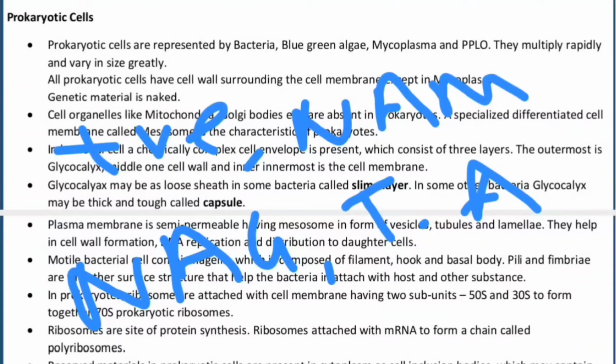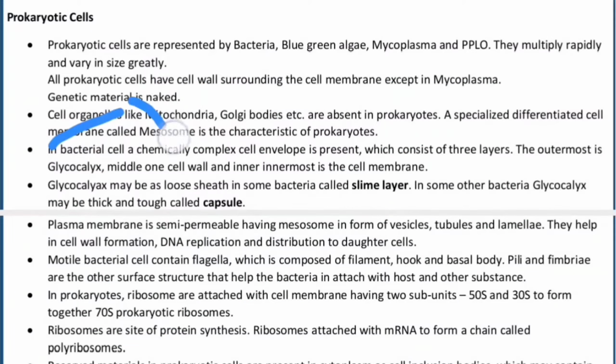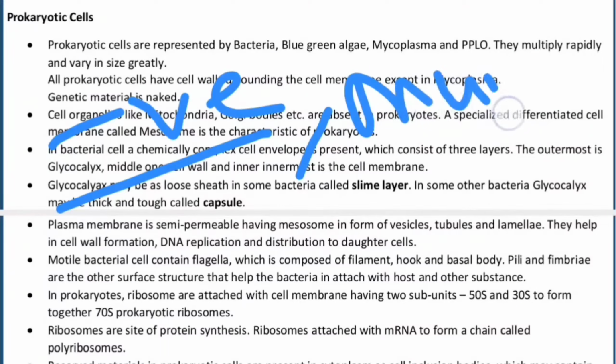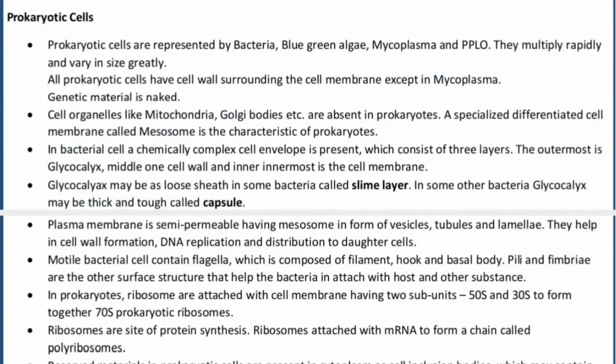NAM stands for N-acetyl muramic acid, NAG stands for N-acetyl glucosamine, and then teichoic acid. If these three are present in the cell wall components, the bacteria is said to be gram positive, whereas if they are absent, it is called gram negative, and the gram negative has murein in its cell wall structure. Okay, now the plasma membrane.